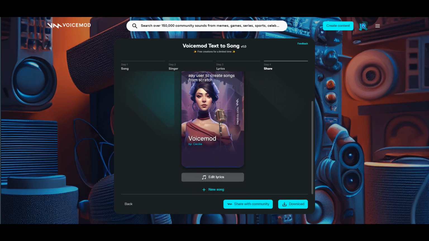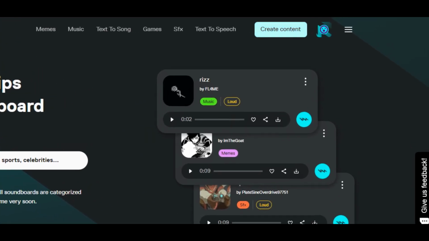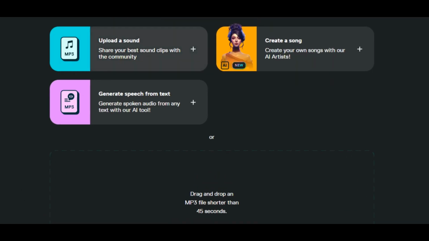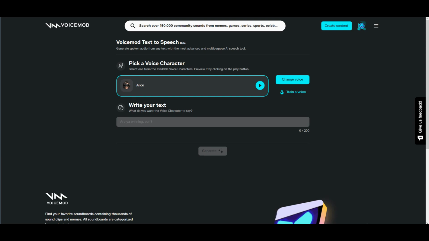Additionally, you can download your song for further use or sharing. But wait, there's more. If you click on Create Content and proceed to the next page, you'll find an exciting feature called Generate Speech from Text. This powerful tool utilizes advanced and versatile AI technology to generate spoken audio from any text you provide.